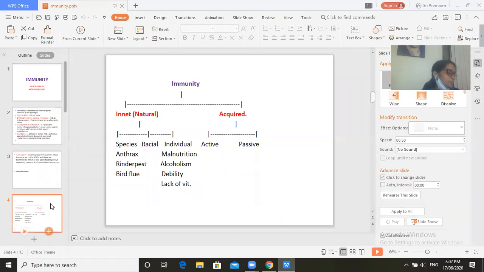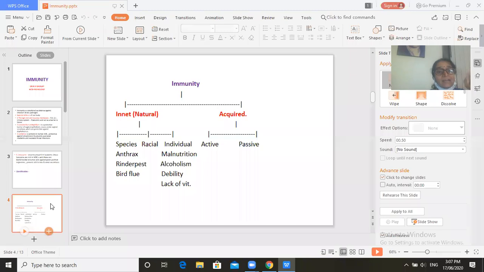All of you know that immunity is classified into innate, that is natural immunity, and acquired immunity. What is innate immunity? The resistance against infection that is present from birth, which is passed from our parents. Okay, innate or natural immunity. So for this immunity, recognition of the organism is not needed. No need of any infection. This immunity is present since birth.